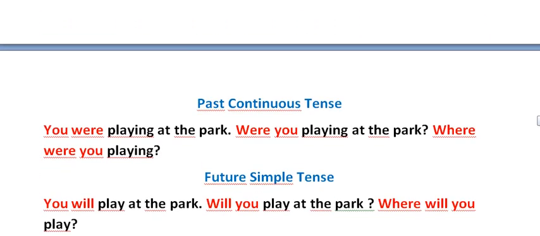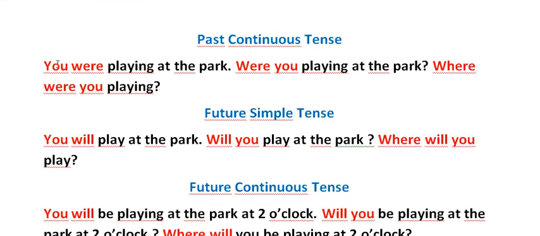Let's go to past continuous tense. You were playing at the park. Here were is the helping verb, and it moves to the beginning of the sentence when we change it to a question sentence. So, were you playing at the park? Then when we add where, it comes before the were. So, where were you playing?